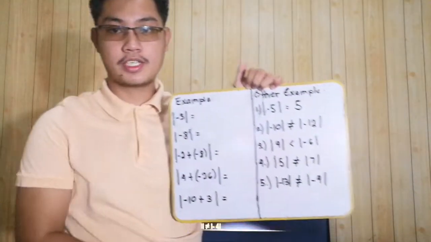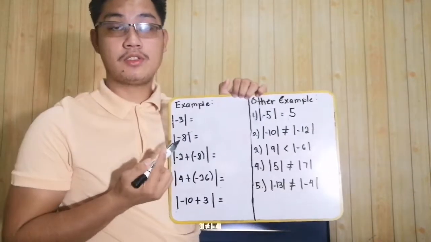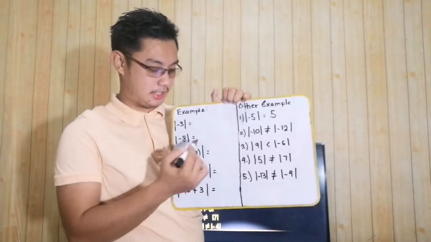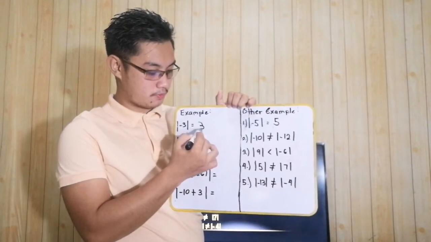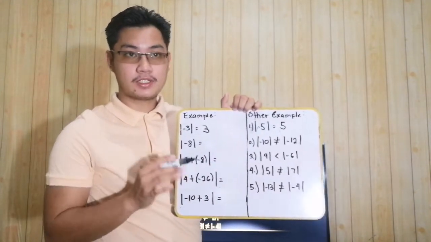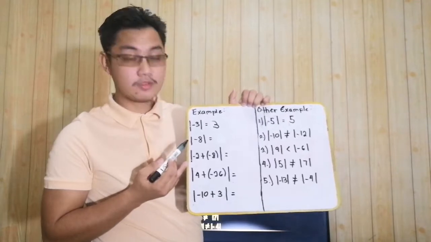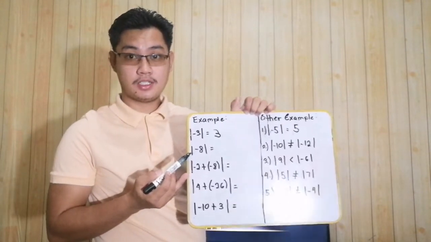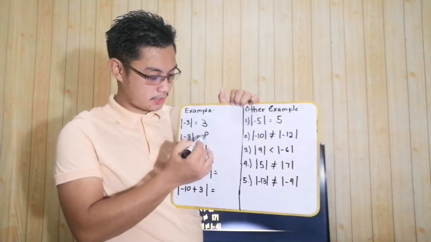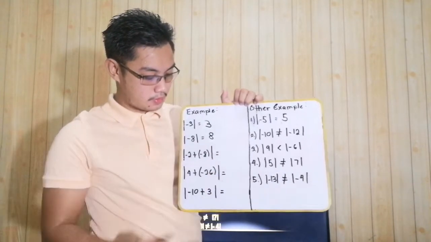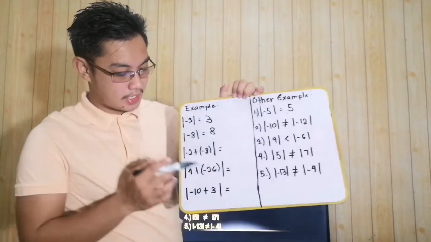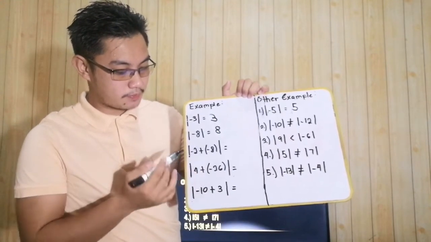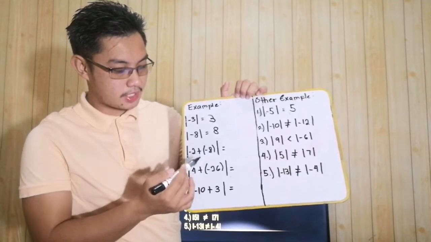Other example, for example, what is the absolute value of negative 3? It is also positive 3. Number 2, what is the absolute value of negative 8? It is also positive 8. Now, number 3, negative 2 plus negative 8. Absolute value of negative 2 plus negative 8.